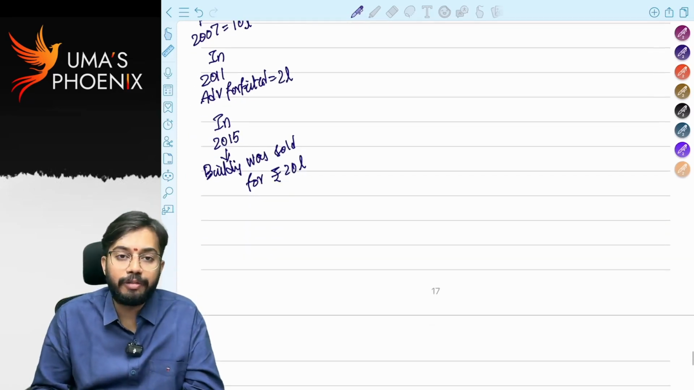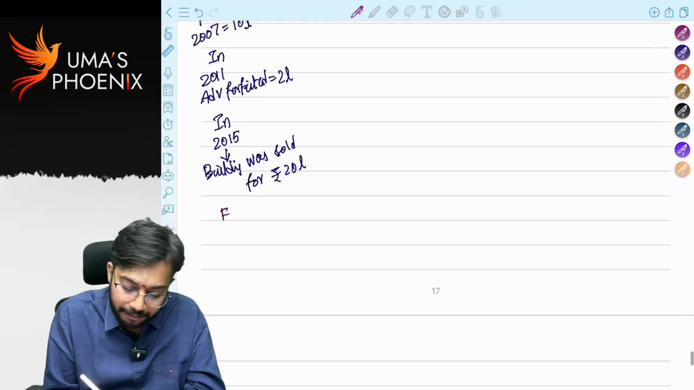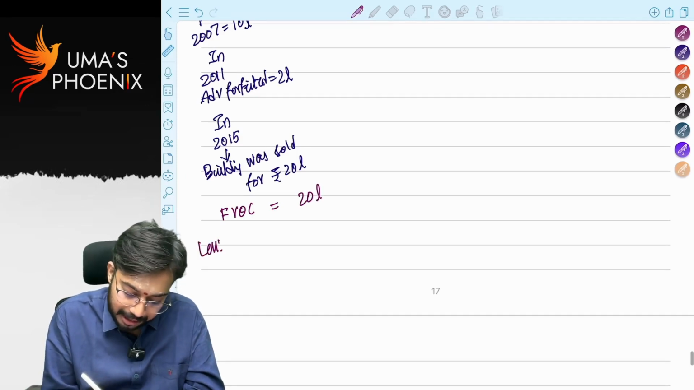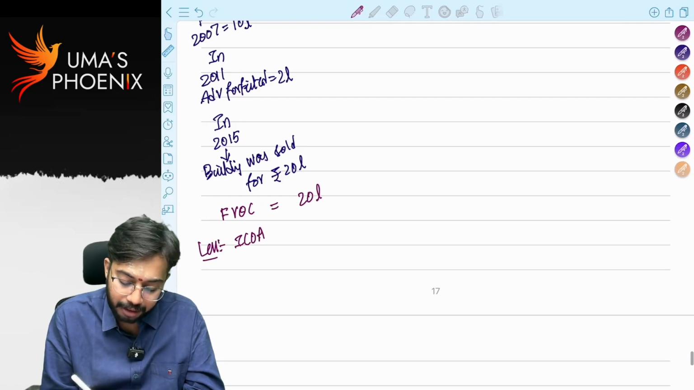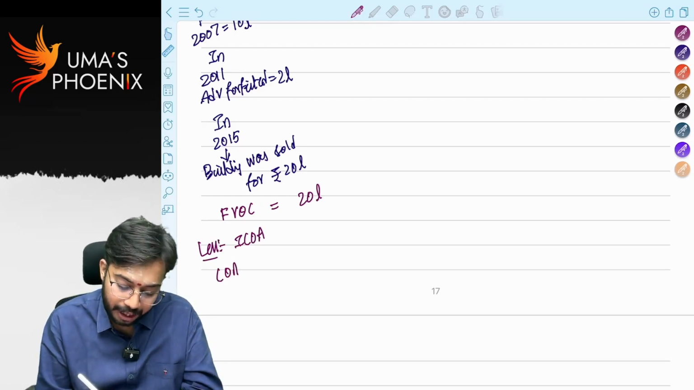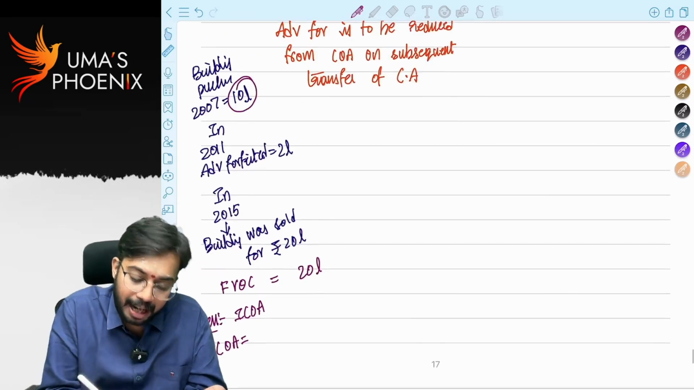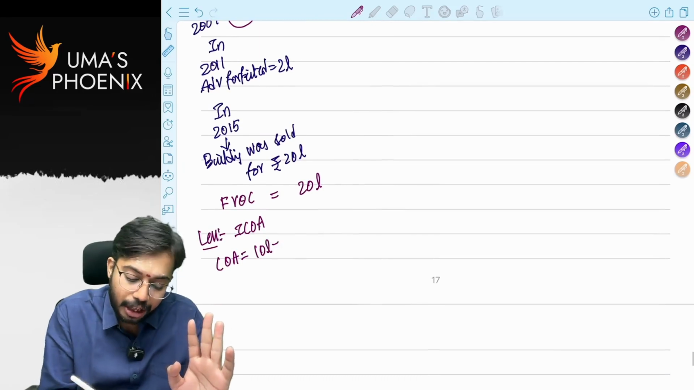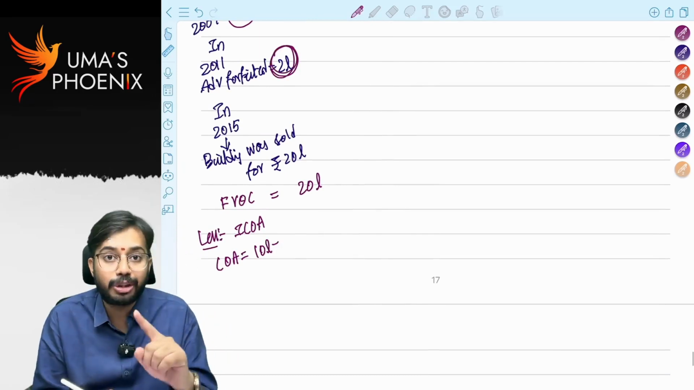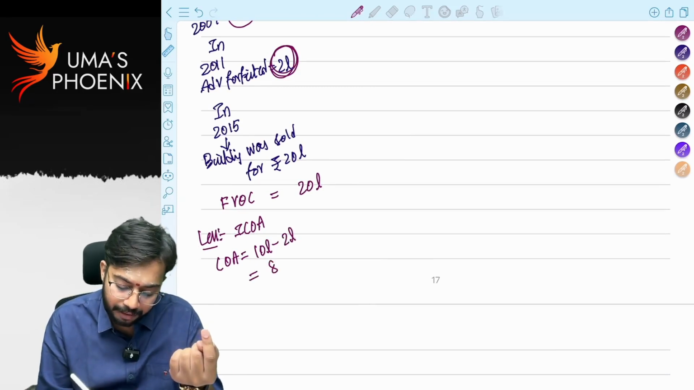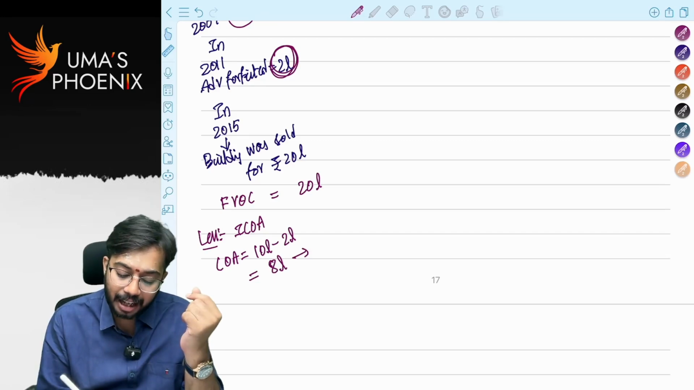When building was sold for 20 lakhs, what is full value of consideration? Full value of consideration is equal to 20 lakhs less indexed cost of acquisition. Before calculating indexation, how much is cost of acquisition? It was purchased for 10 lakhs, right? But 10 lakhs is not allowed as deduction. From this 10 lakhs, you have to reduce this 2 lakhs because 2 lakhs is income, right? Advance forfeited. That is to be reduced. So cost of acquisition is equal to 8 lakhs and this 8 lakhs is to be indexed. Are you able to understand?